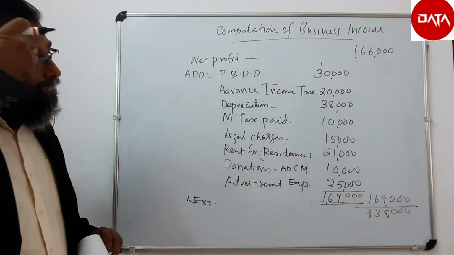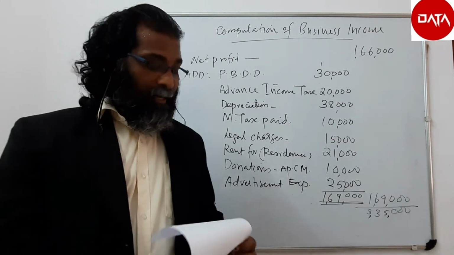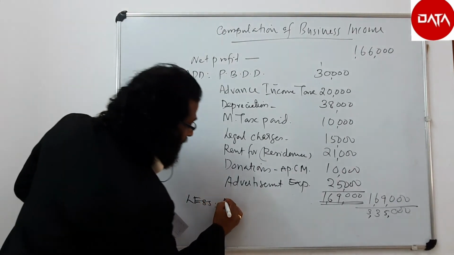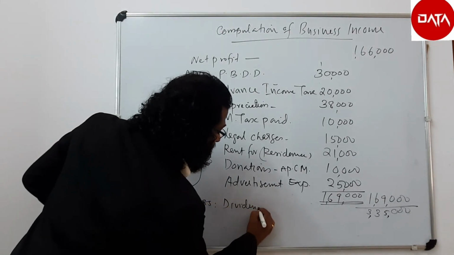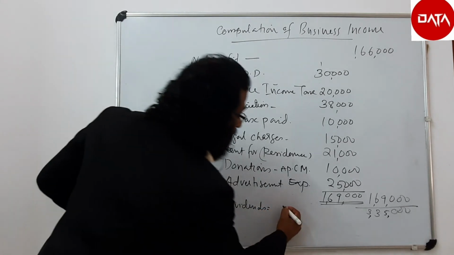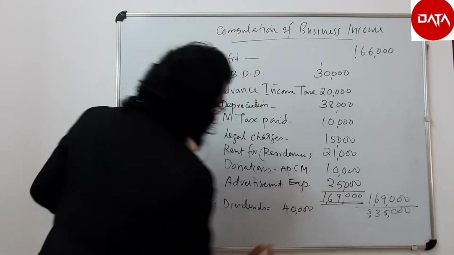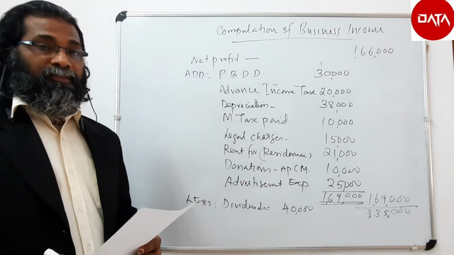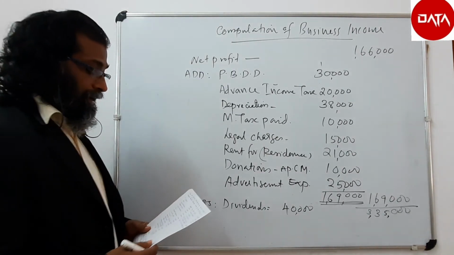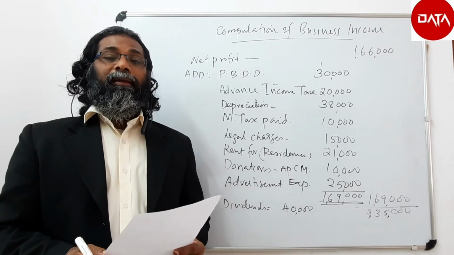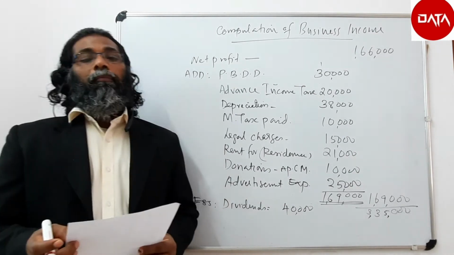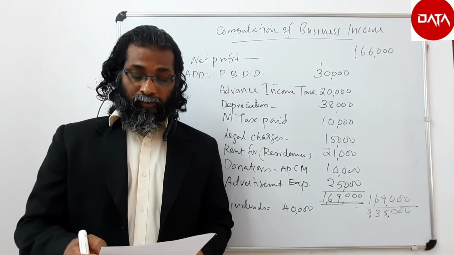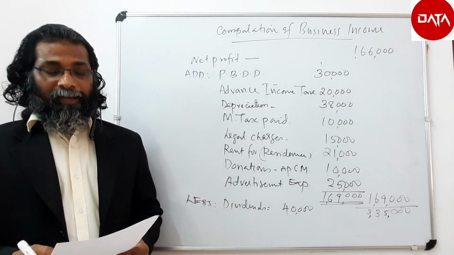Now we have to deduct the deductible items. One is dividend. Dividend is not business income, so deduct dividend. Dividends equals 40,000. Then commission. Commission is considered to be business income, therefore it need not be deducted. Then bad debt recovered. Earlier it was allowed, so we need not do anything because the tax concession that we have availed earlier, so we need not adjust now. Rent on let out building,